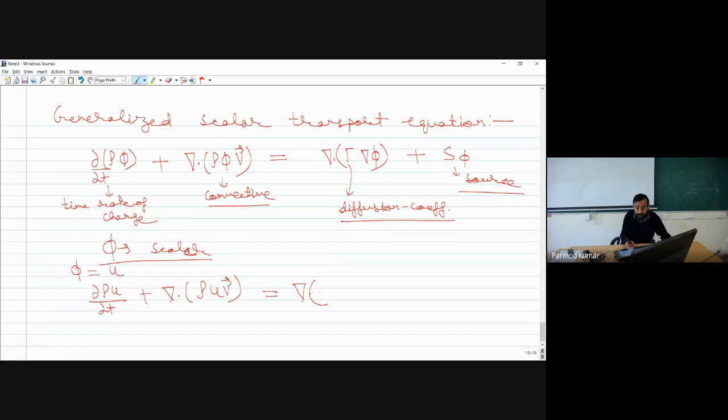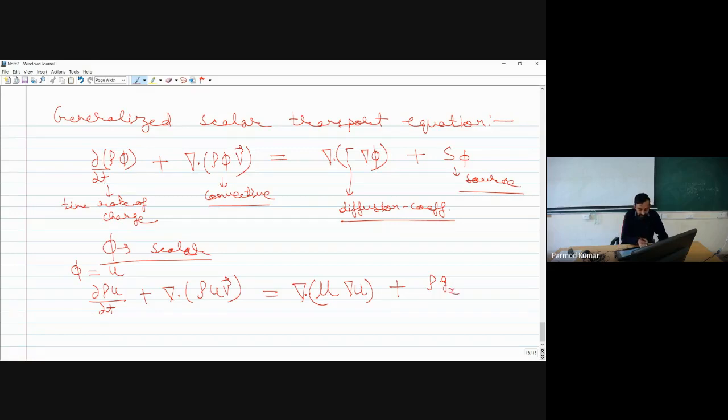In place of gamma, for velocity we have our dynamic viscosity as the diffusive term, so I will write mu, times the divergence of the gradient of the u velocity, del u. Then I will have some source term over here, and the source term will be nothing but rho into gx.